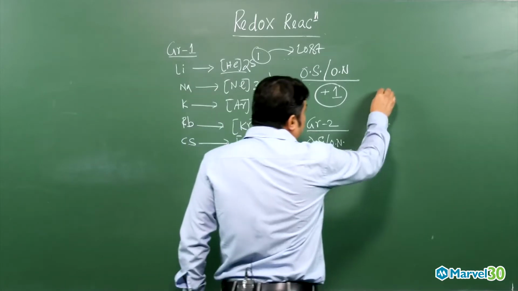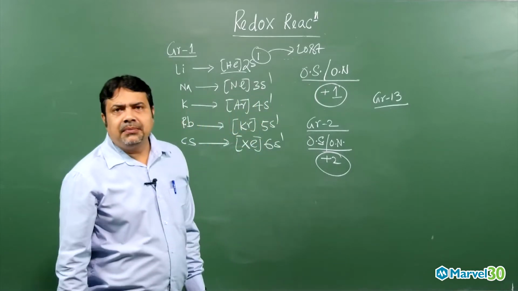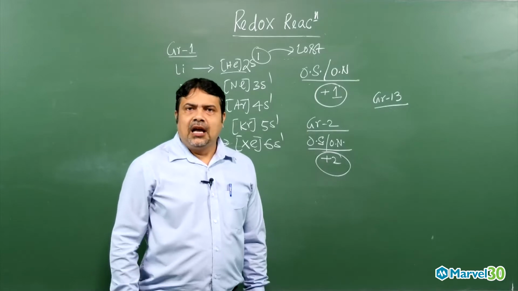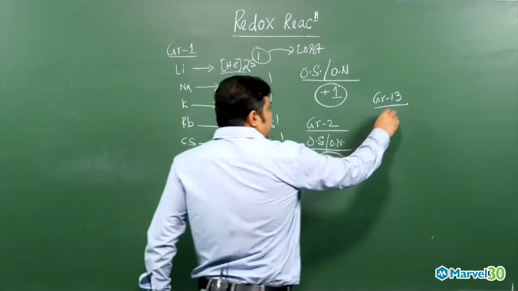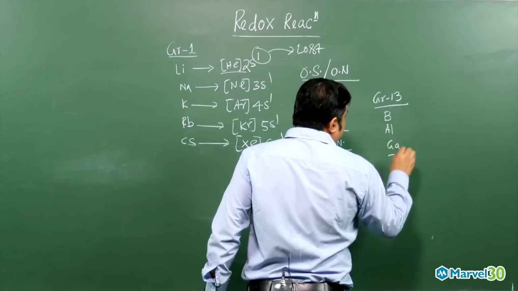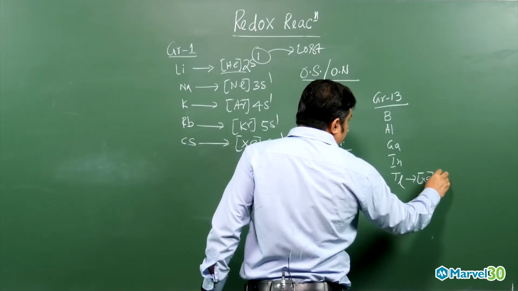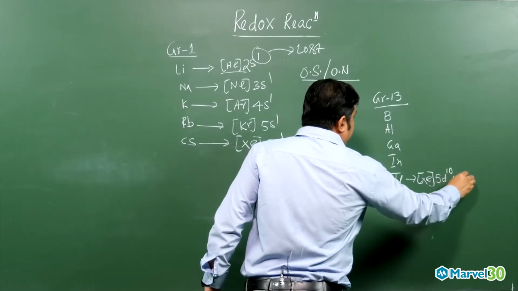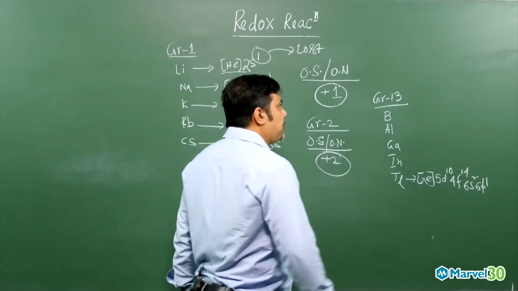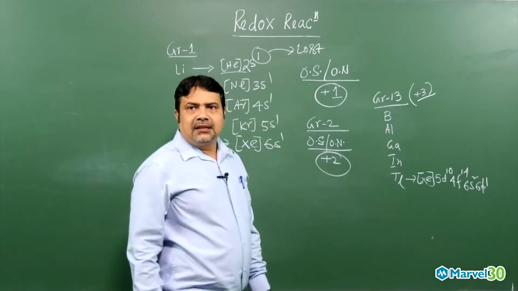Whereas for group 13: boron, aluminium, gallium, indium, thallium. If you look, there are 3 valence electrons. I discussed these in the p block elements. Thallium, I am writing xenon core, then 5d10, 4f14, 6s2, and then 6p1. So the general oxidation state of group 13 elements is +3. They need to lose those 3 electrons to attain the inert gas configuration.